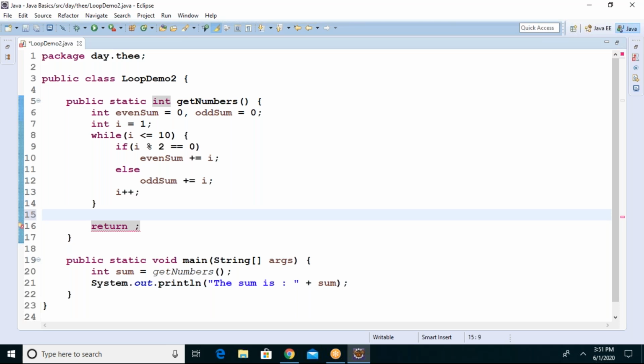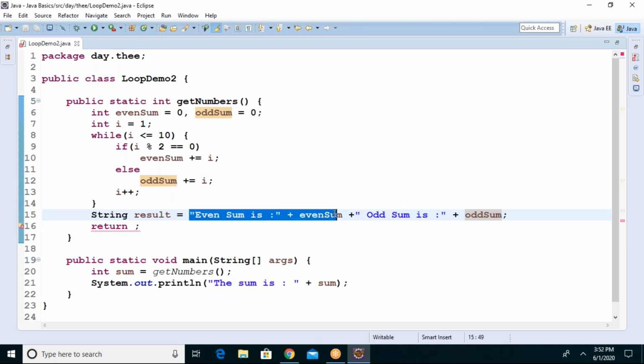String result. I told you, blindly go with the string if you have multiple values. The even sum is, concatenate the even sum variable, plus the odd sum is, concatenate odd sum, all appended in one line.